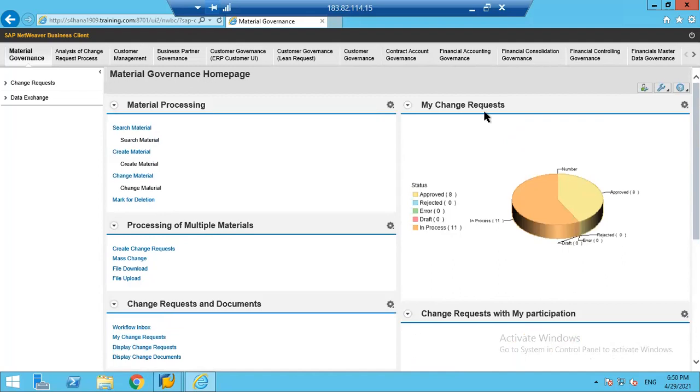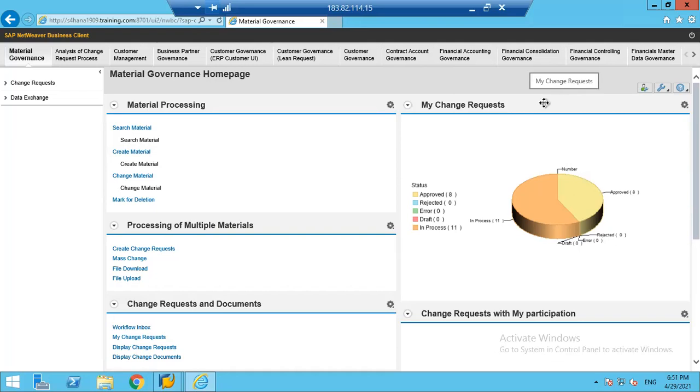Similarly, there is something called a change request in MDG. Just to give you a quick understanding about that: in your daily routine, you raise a request to your IT service desk or any service desk in your organization. As soon as you raise the incident, they give you some ID for future reference. Similarly here, in SAP MDG, when we perform any changes on master data, one ID, a numerical number, gets generated.